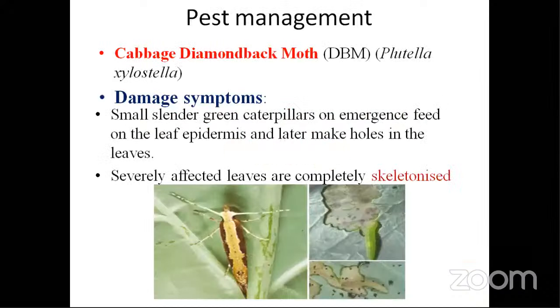Coming to the pests and disease management, the diamondback moth, Plutella xylostella, is an important major pest in case of cabbage, with the symptoms being small. You can see that the leaves have been eaten, like this skeletonization of the leaves is the major symptom. They make holes in the leaves so that it is not preferred in the market. This is done by the caterpillars which feed on the epidermal surface of the leaf.